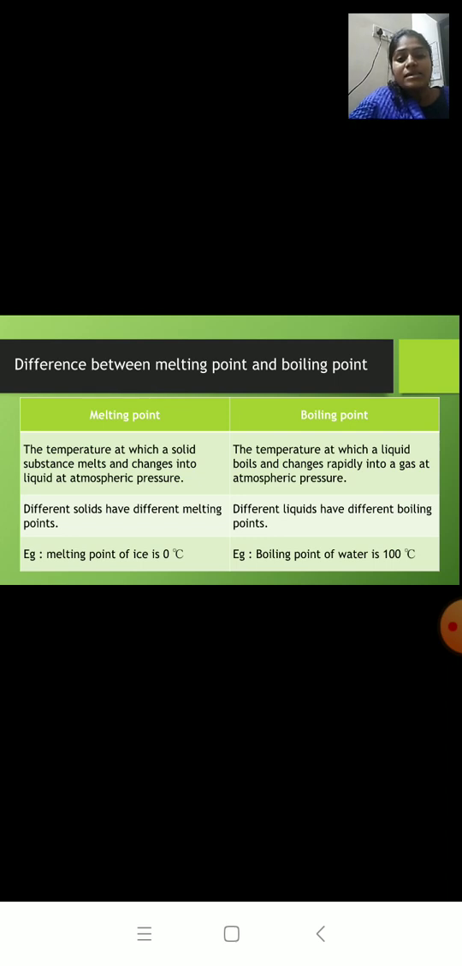Second difference is different solids have different melting points and different liquids have different boiling points. Example, the melting point of ice is 0 degrees Celsius and the boiling point of water is 100 degrees Celsius.